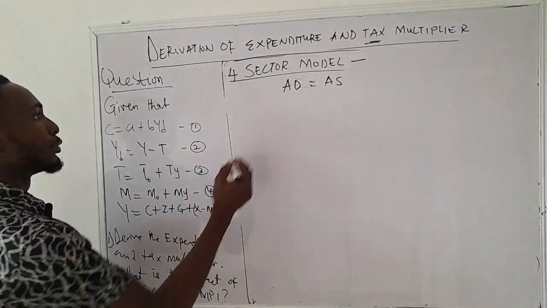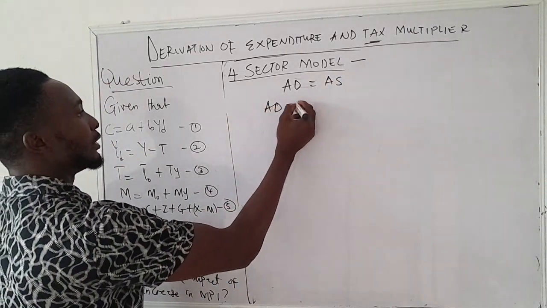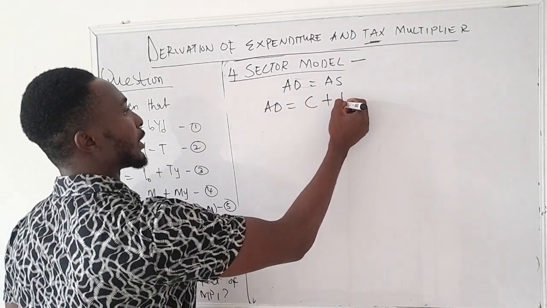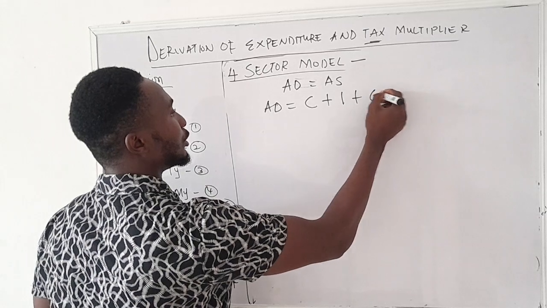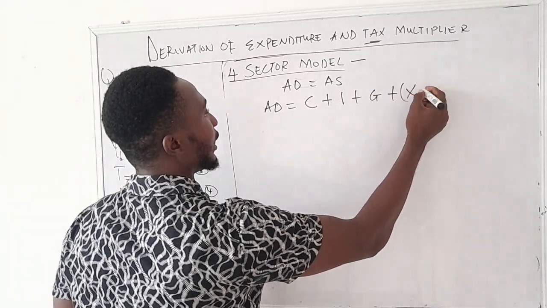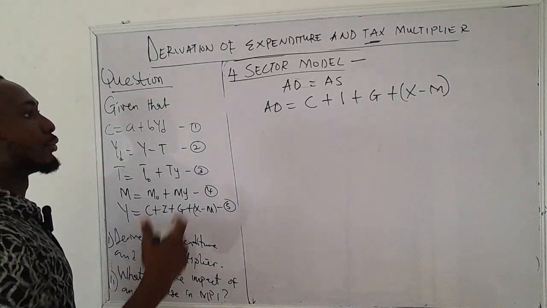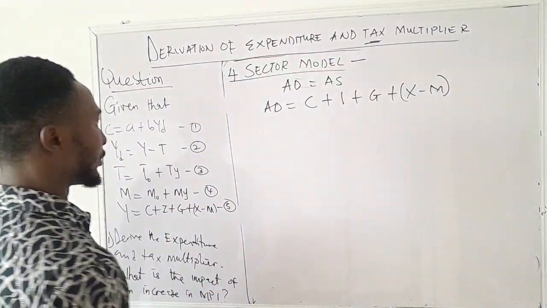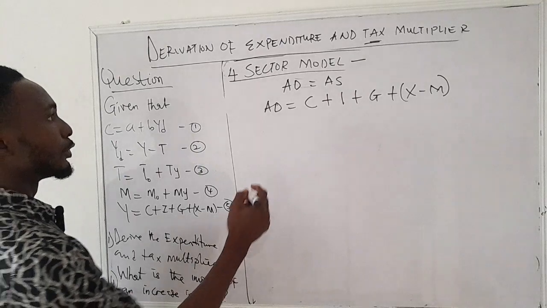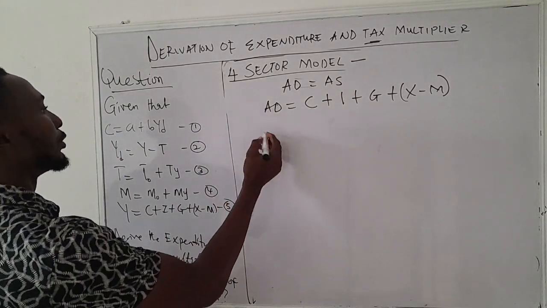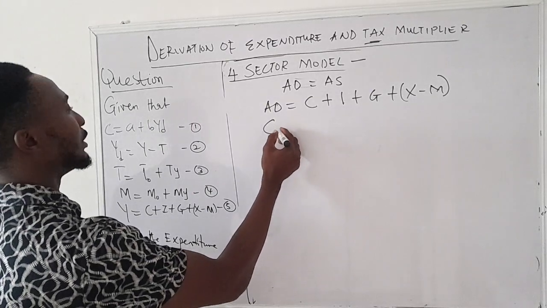The aggregate demand is what we refer to as C plus I plus G plus X minus M, where X minus M stands for the net export.